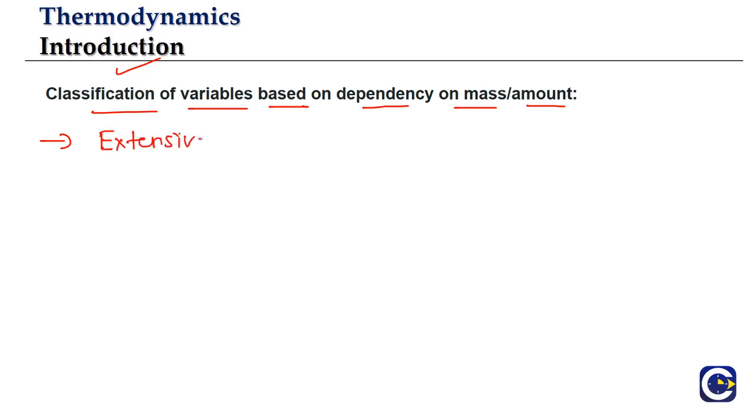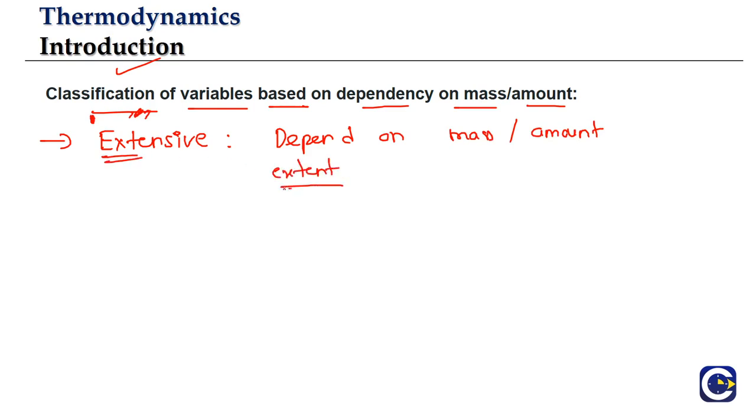So this is an important area for questions. Even in some past year medical entrances, we get questions on this. So what are extensive variables? Those variables that depend on the mass or amount of the system. How do we remember this easily? Look at this. We can just mark these first three letters, ext. They depend upon the extent. Extent means what? It represents the mass or amount.